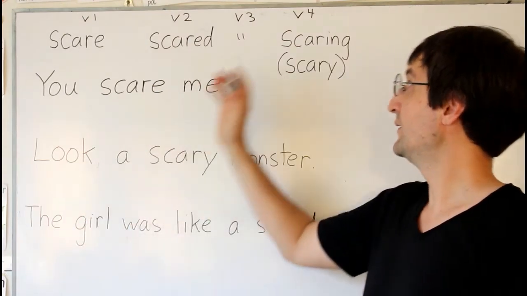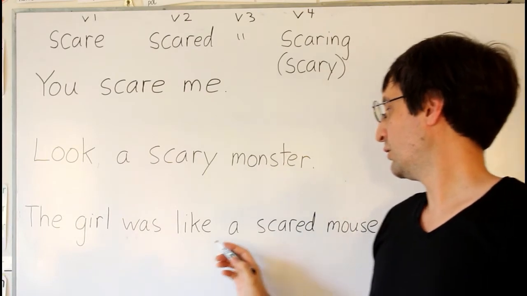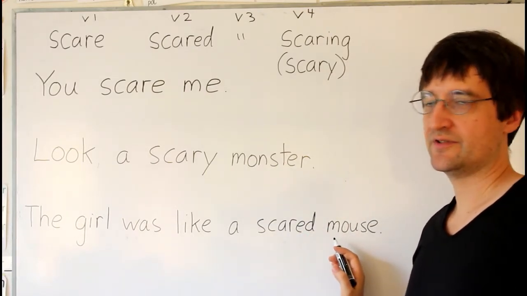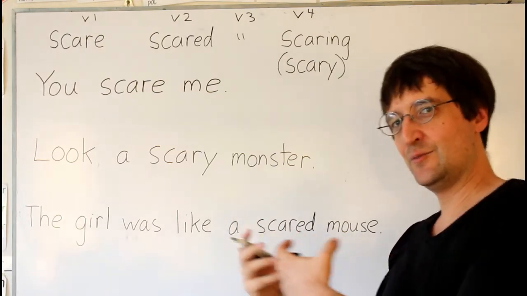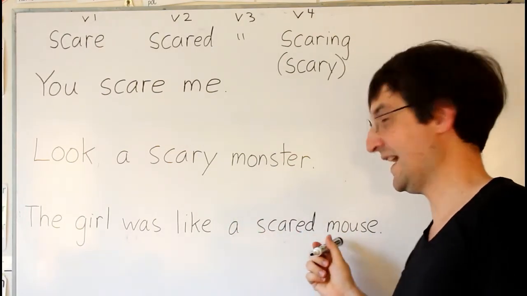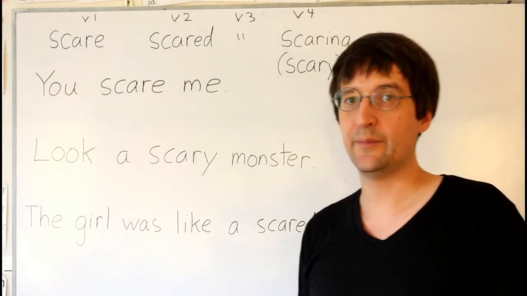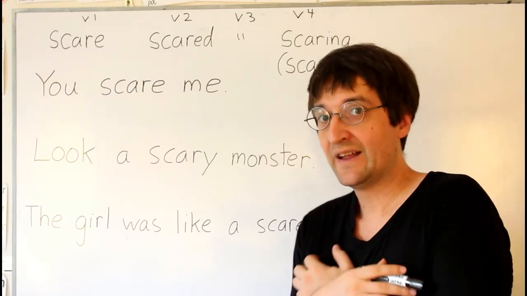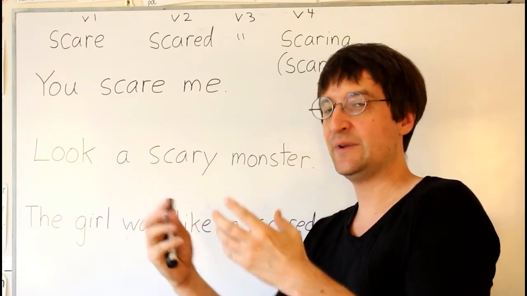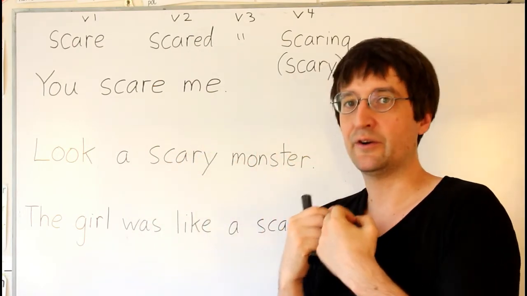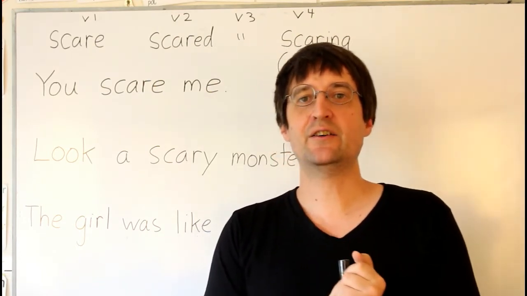Next, the past participle as an adjective. The girl was like a scared mouse. So here, scared talks about mouse, and it's showing the action being done to the noun that it's describing. So you can imagine the girl, whoever this is talking about, being scared, acting like a scared mouse. The scare is being used on her. She is scared.